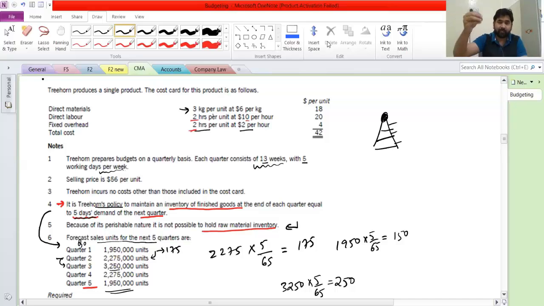Now that number will travel from the top and it will get fragmented while coming down. If they have, let's say, 4 departments, it will be divided into 4 parts. Then every department has 5 sales executives, so it will be divided among them. Finally, the lowest level sales person will be informed that this month your target is so much of sales. You have to sell this many units.